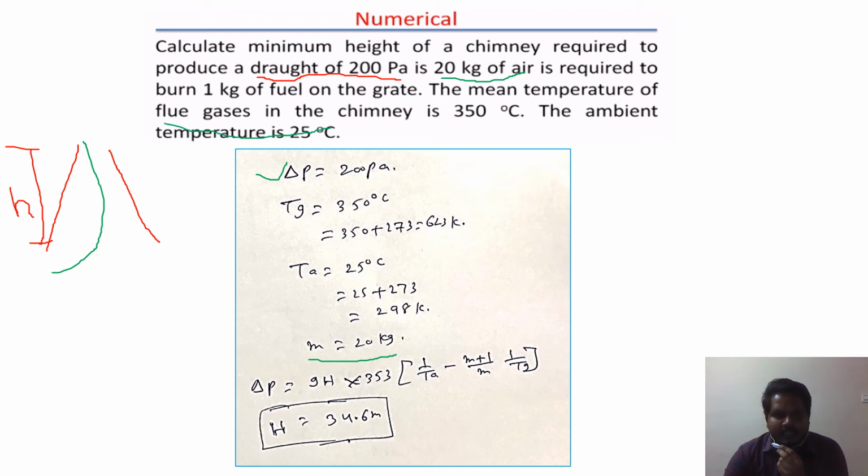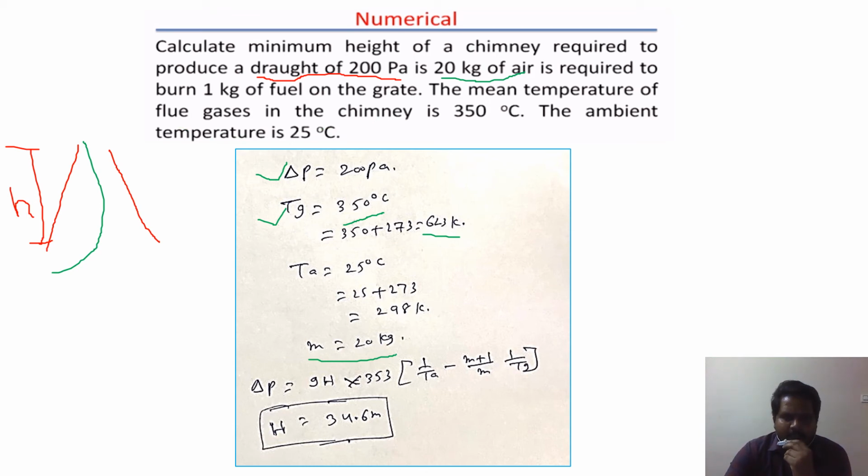Flue gases in the chimney is 350 degrees centigrade. So flue gases temperature Tg equals 350 degrees centigrade. This we have to convert into Kelvin. 350 plus 273, that is 623 Kelvin. And also they have given in the problem